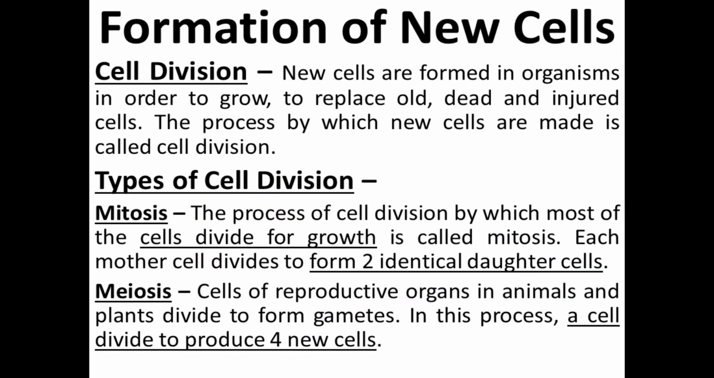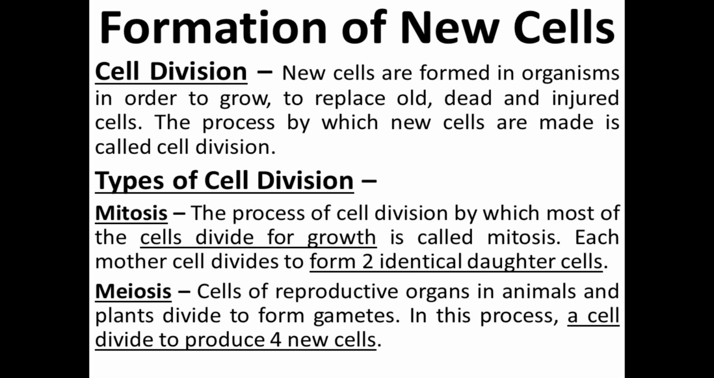Next one is formation of new cells. We have discussed about cell structure. Now how the cells are formed, how new cells are formed in body, how growth takes place in our body. So this is due to cell division. When the cells divide, the number of cells increases, and as the number of cells increases, growth occurs.